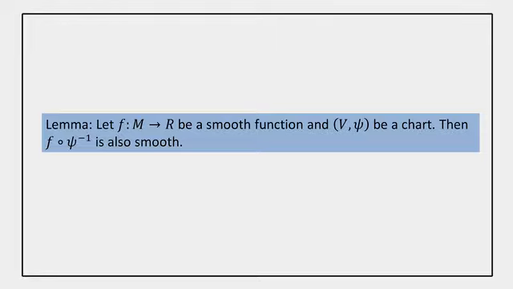Then f composition psi inverse is also smooth. In this lemma we are proving that if we have a smooth function, and we have another chart, that is (V, psi), then the function f composition psi inverse is also smooth. So if a function is smooth in one chart, then it is also smooth in another chart. So basically the definition of smoothness is independent of the chart.